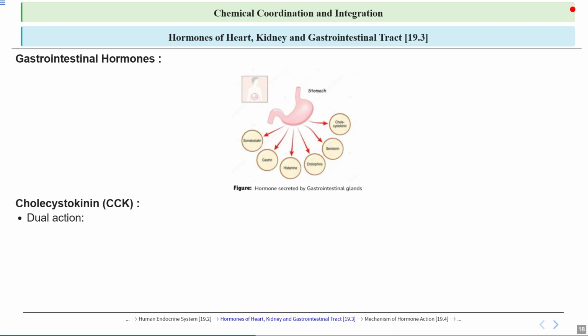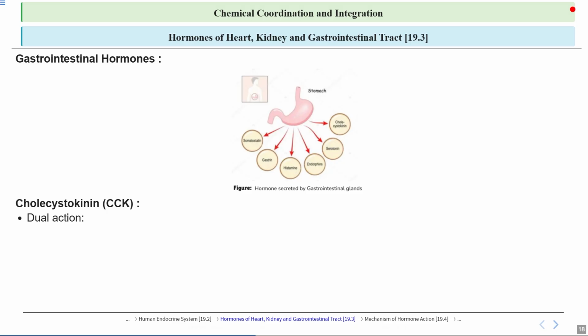It has dual action. So it refers to how a hormone like secretin affects the pancreas in two ways. First, it stimulates the pancreas to release digestive enzymes into the small intestine to help break down food. And second, it also prompts the pancreas to release bicarbonate to neutralize the acidic chyme coming from the stomach. So it creates a suitable environment for enzyme activity.